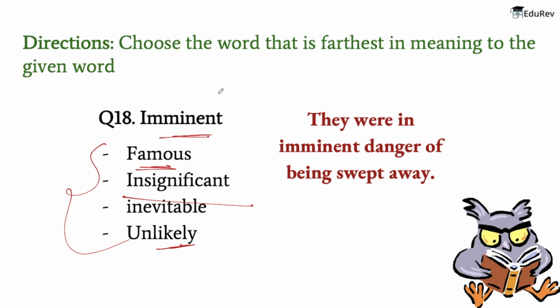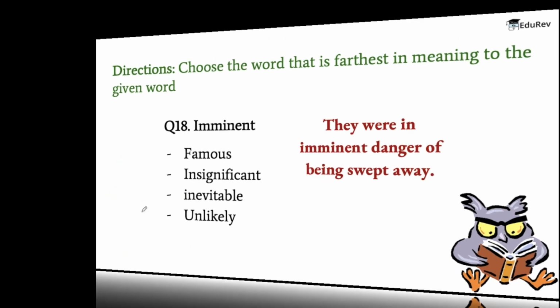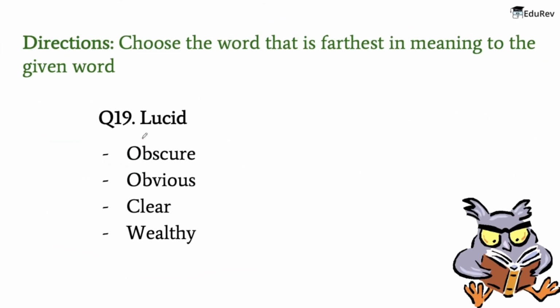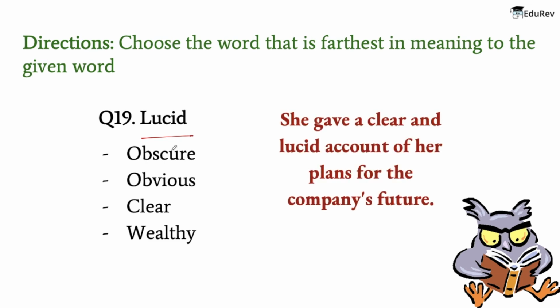So the word that is in farthest meaning from imminent has to be unlikely, because imminent means something that is about to happen, and unlikely is not likely to happen, to be done, or to be true. So I hope you understood this as well. Next question has to be the word lucid. Now the meaning of this word is something that is expressed clearly and something that is easy to understand. So that is what lucid is.